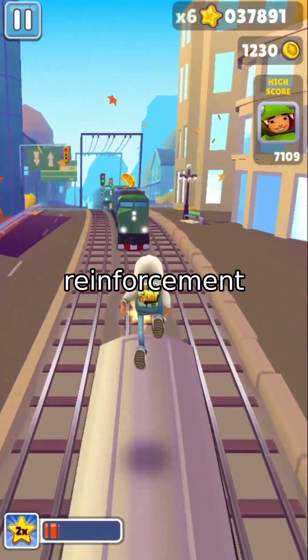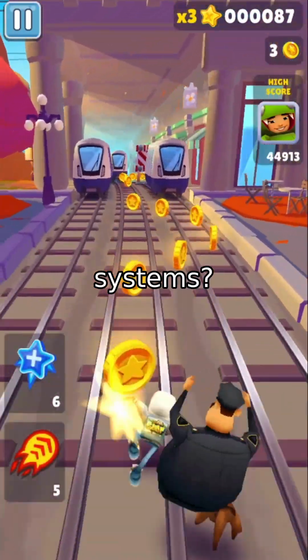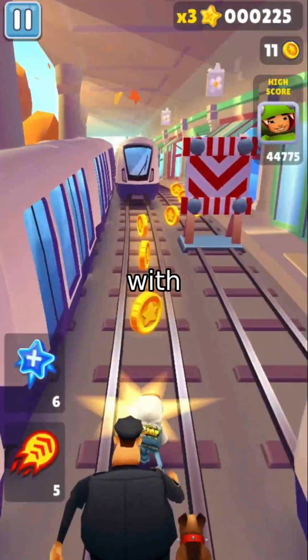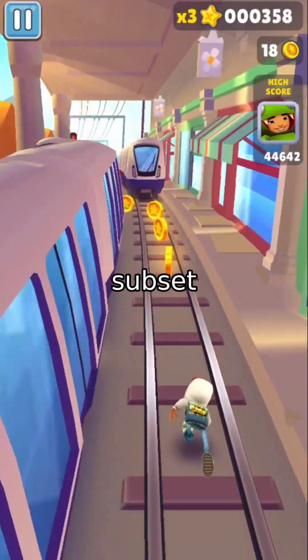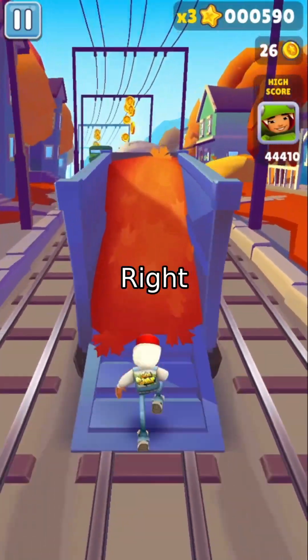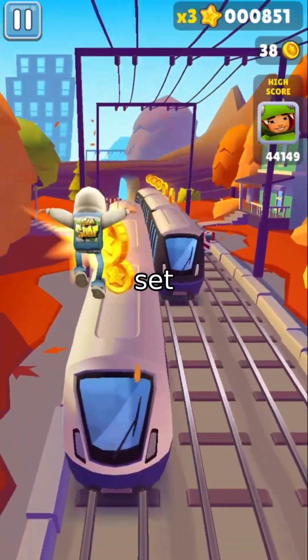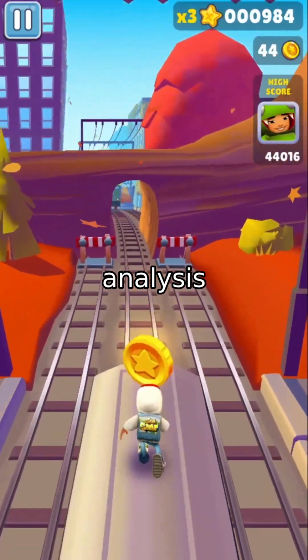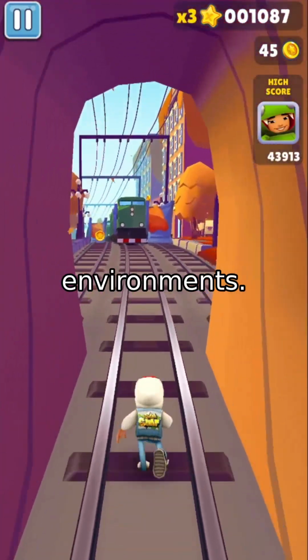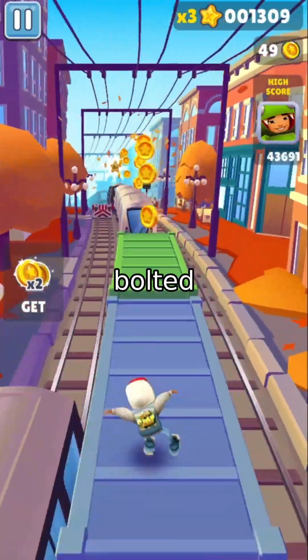Looking ahead, the future of MORPHIN lies in scaling. Can we extend it to deep reinforcement learning? To high-dimensional state spaces? To multi-agent systems? And can we replace the pH test with more robust drift detectors, ones that can catch subset-based drifts? There's also the question of hyperparameter tuning. Right now, parameters like the sensitivity threshold H and the TD error threshold K are set empirically. We need systematic analysis to understand their impact across environments. But the core idea is clear. Adaptation should be built into the learning process, not bolted on.